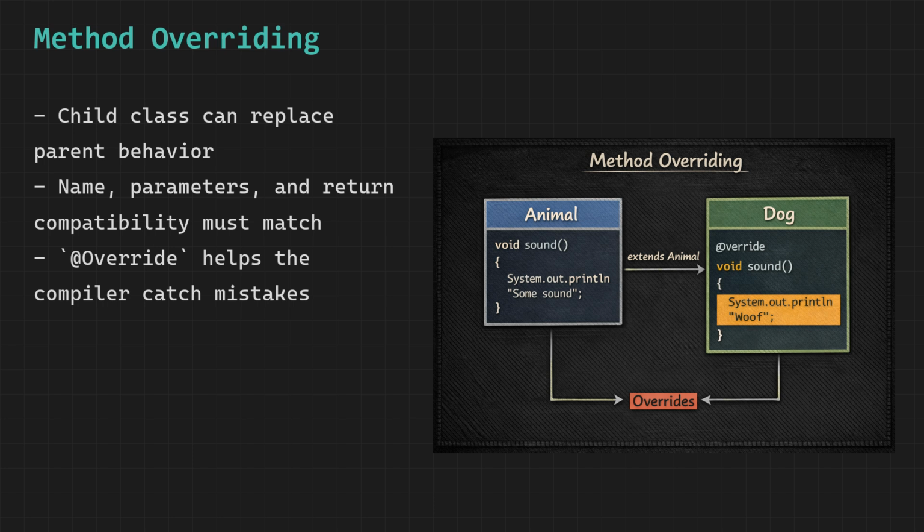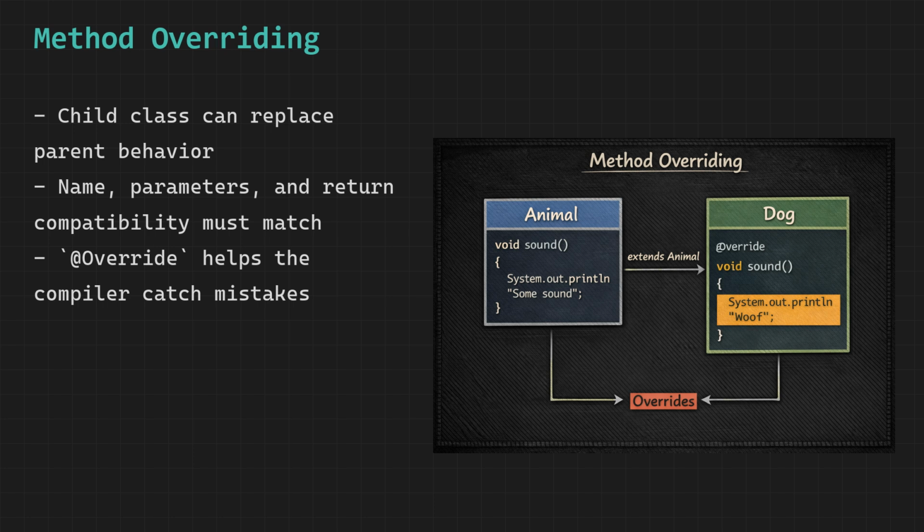The @Override annotation is not mandatory, but it is strongly recommended. When you write it, you are asking the compiler to please verify that the method below is actually overriding a real parent method. If you made a typo in the name or got the parameters wrong, the compiler catches it immediately and shows an error. Without the annotation, the compiler stays silent and your broken override becomes a brand new unrelated method, a silent bug that is very hard to find.